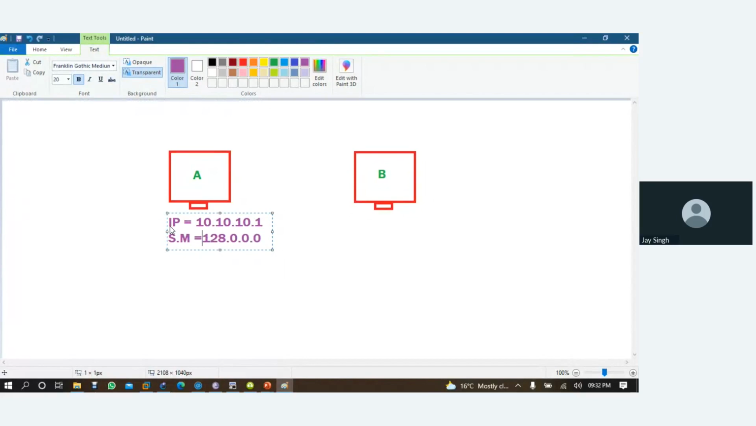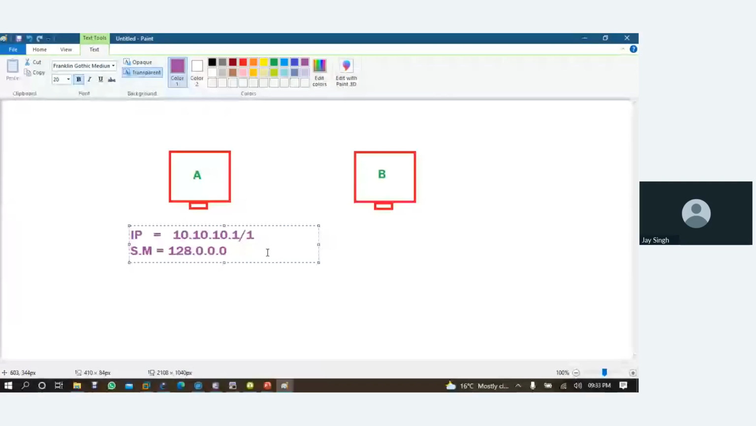Subnet mask. The subnet mask will be 255, and the bit I'm using is /1. Normally in an IP address in IPv4, the default is 8, right?